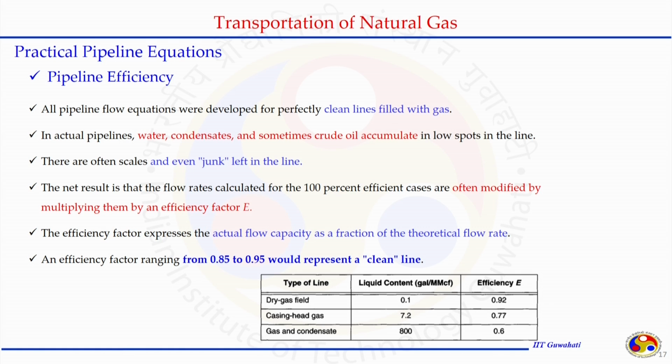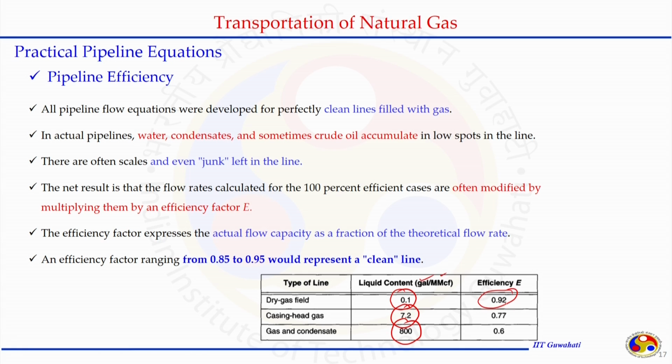And the table shows that for a type of line like dry gas, you can use 0.92. If it is casing head gas, where the gas has all sorts of impurities as well as higher carbon number hydrocarbons, then the efficiency reduces to only 0.77, and if gas and condensate are present, then the efficiency goes further down to 0.6, depending on the liquid content. So, this also says how much liquid is contained in the system in gallons per mmCF.